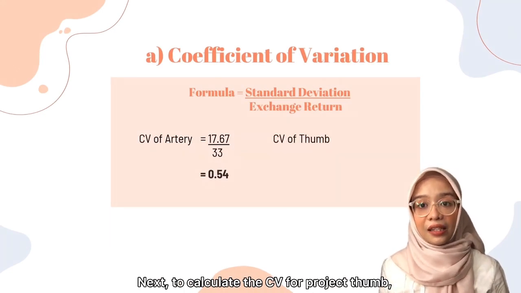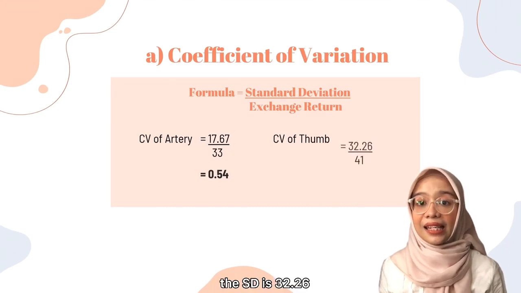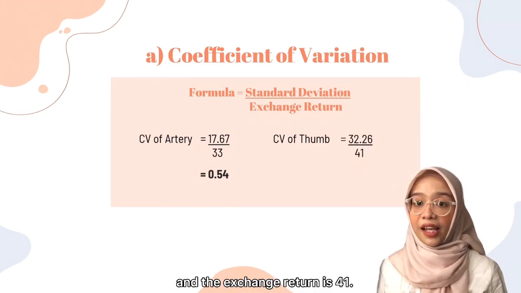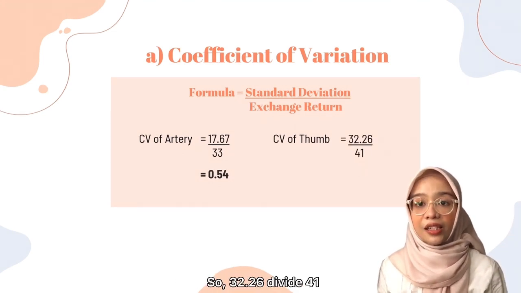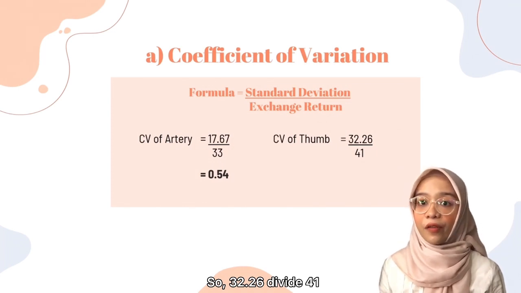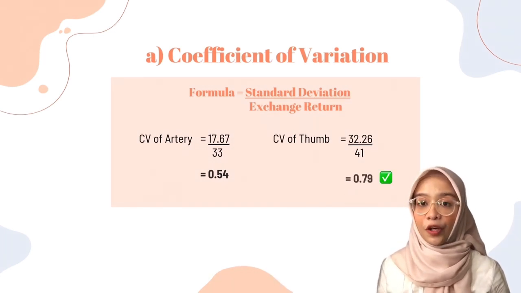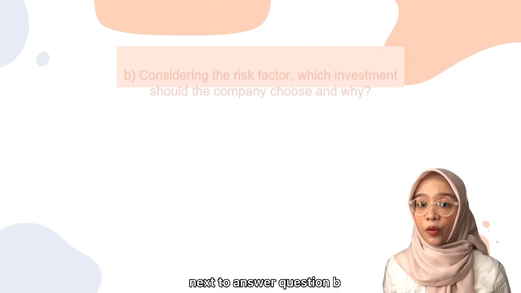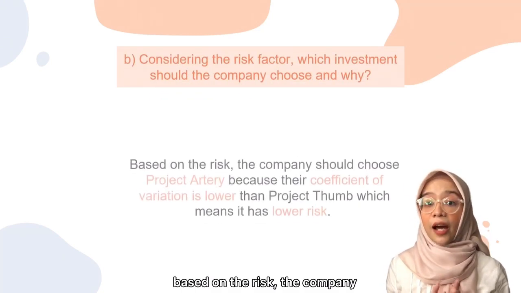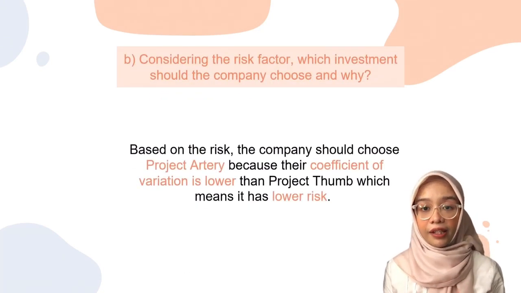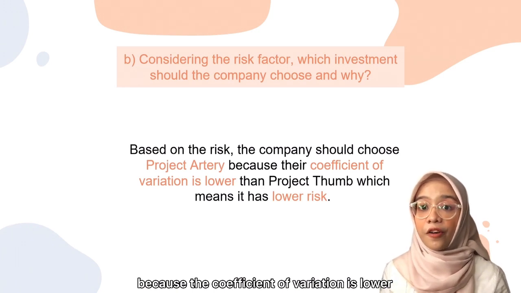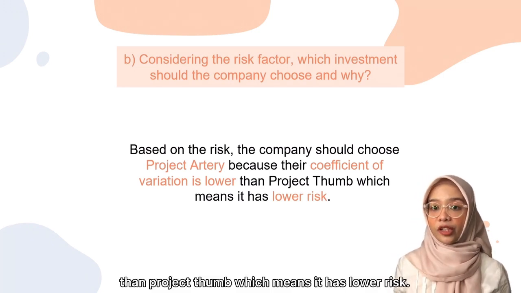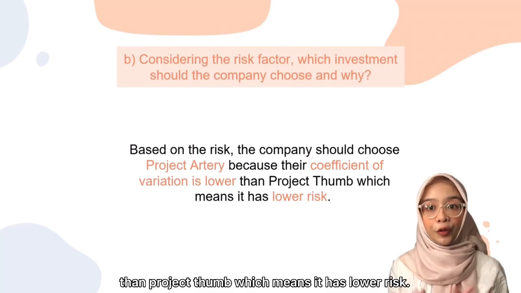Next, to calculate the CV for project term, the SD is 32.26 and the exchange return is 41. So 32.26 divide 41 is equal to 0.79. Next, to answer question B, based on the risk, the company should choose project artery because the coefficient of variation is lower than project term, which means it has lower risk.